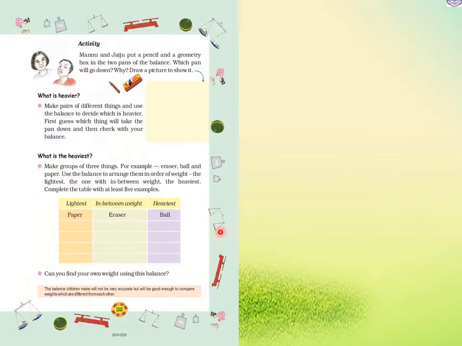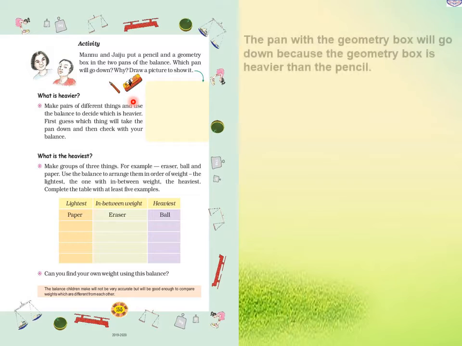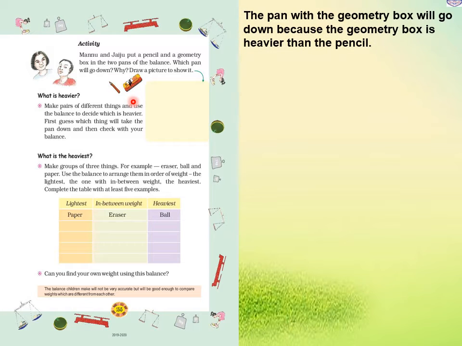Now next page, page number 135, activity. Manu and Jaiju put a pencil and a geometry box in two pans of the balance. Which pan will go down? Why? Draw a picture to show it. Okay, now here Manu and Jaiju, what are they doing? They are putting a geometry box and a pencil in two pans.